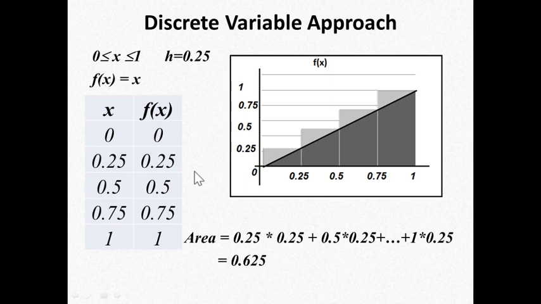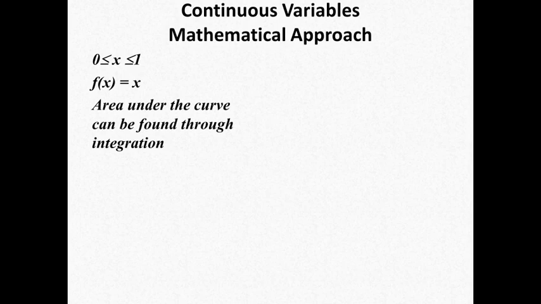So that's why we have to enter the domain of continuous variables, and calculus will help us to calculate the same area accurately. Now I am taking you along the mathematical approach for continuous variables. Same domain, same function, but instead of making the functional value table, we have to integrate. We can integrate this function with the limit 0 to 1. So the area under the curve can be found by integrating the function of x over the domain 0 and 1. It is a simple integration, right? What is the integral of x?